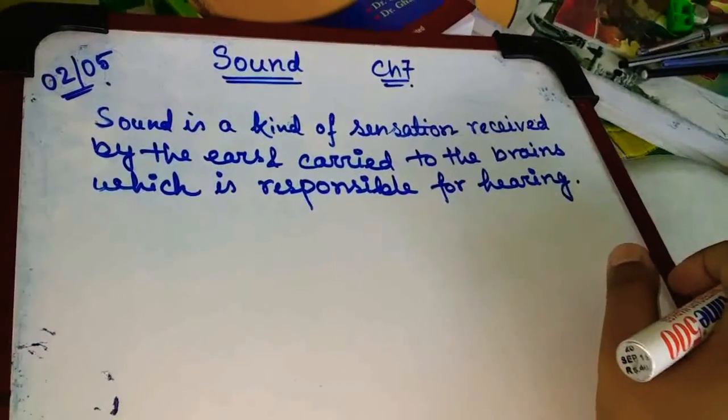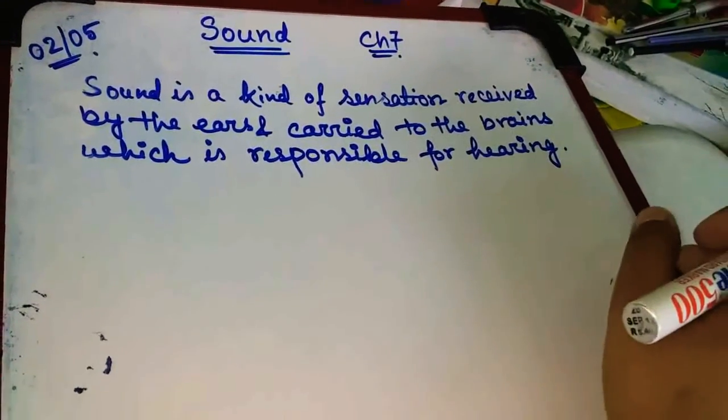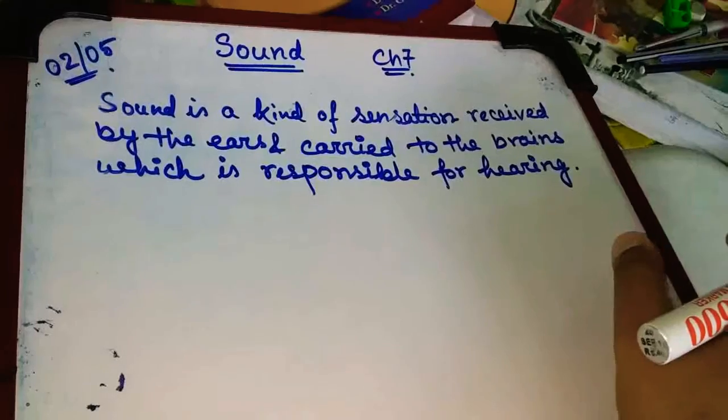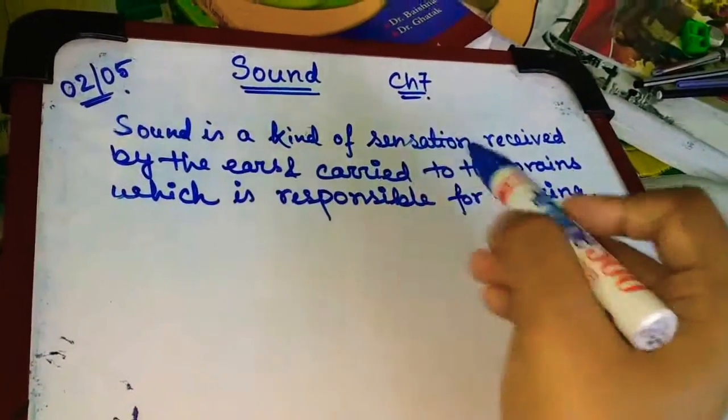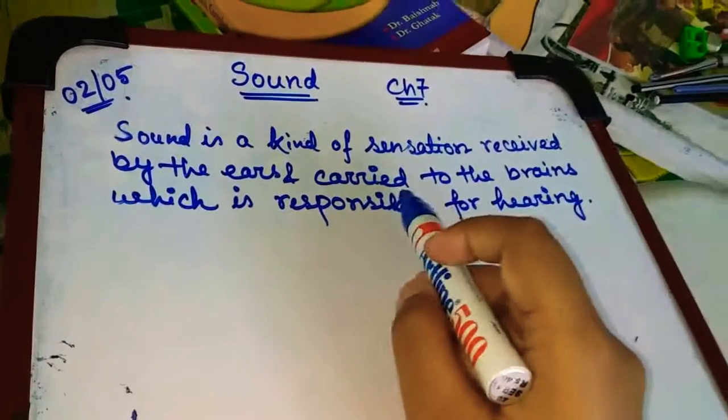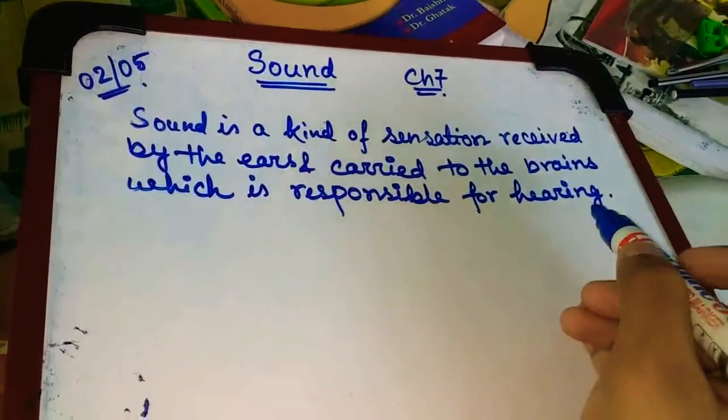Today we will discuss chapter 7, sound. First of all, what is sound? Sound is basically a kind of energy. In definition terms, we say sound is a kind of sensation received by the ears and carried to the brain, which is responsible for hearing.